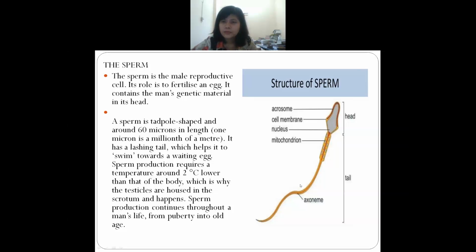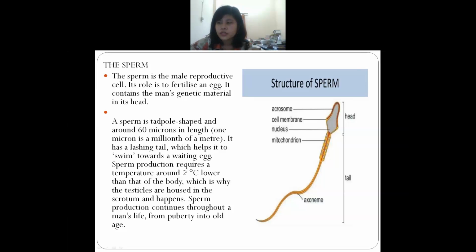The length of the sperm is 60 microns. And you can see that the sperm has a lashing tail. Lashing tail means what? They can swim. They can swim like this. They can move the tail. And this lashing tail helps them in swimming towards a waiting egg. Waiting egg means the matured egg. So that when they meet together, they will start their function.